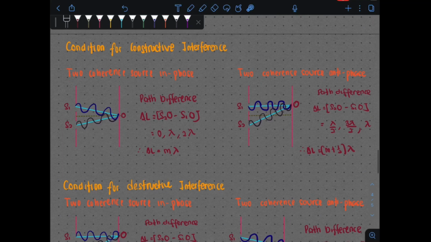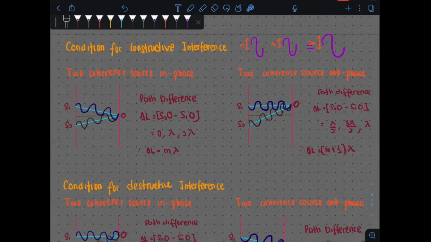Okay, next we are going to look at the condition for constructive interference. So, kita tahu constructive interference maksudnya bila dua wave bertemu, constructively they are going to produce a new wave with a maximum amplitude lah. Contoh dekat sini kita ada amplitude A bertemu dengan another amplitude A, kita dapat 2 kali amplitude. Ini maksud constructive interference. The interference is going to result in double the amplitude for your wave itu.